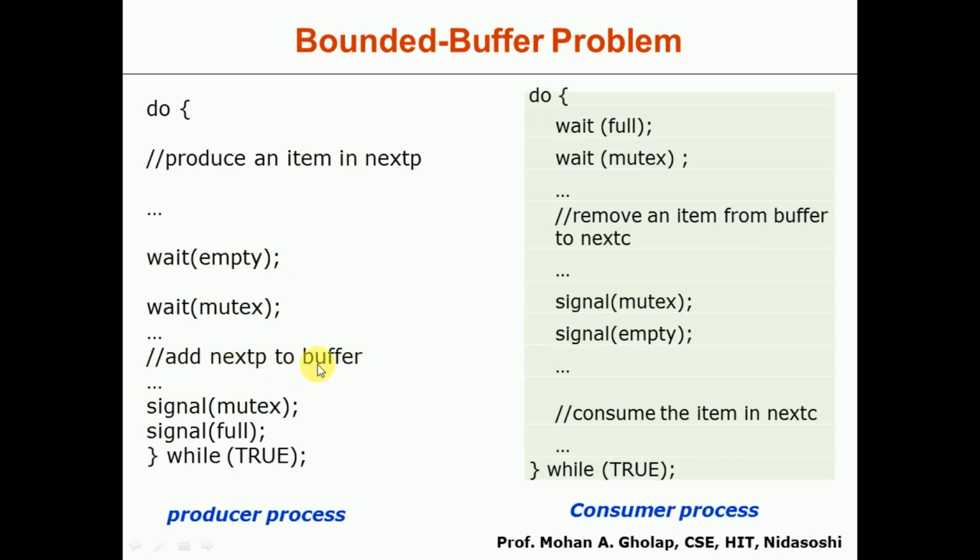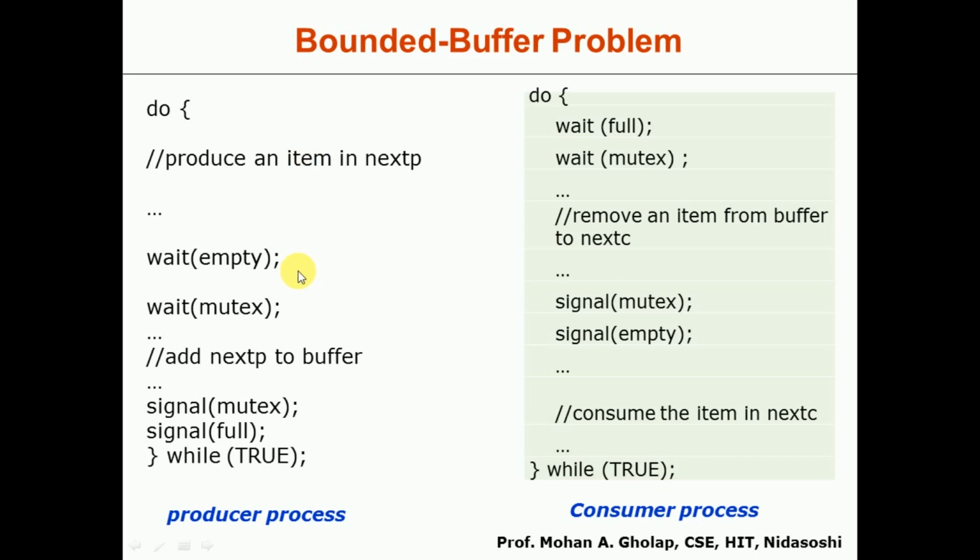Once it completes the task, that should be notified. For that it will call signal of mutex and signal of full to indicate that the task is over and another process can take up. Signal of full means the corresponding buffer is full. So this is how the producer process can be implemented in the bounded buffer problem.